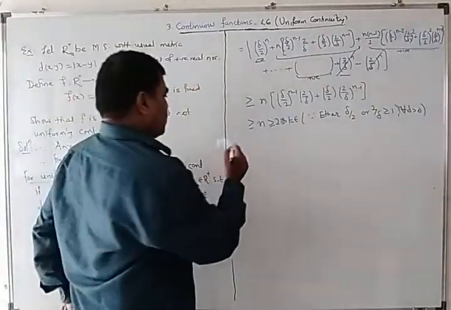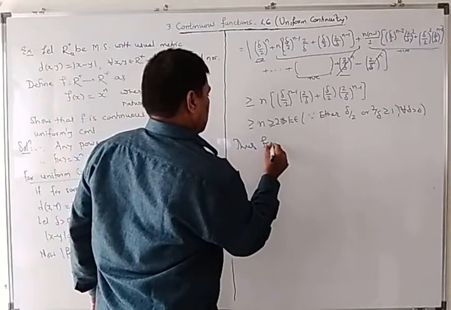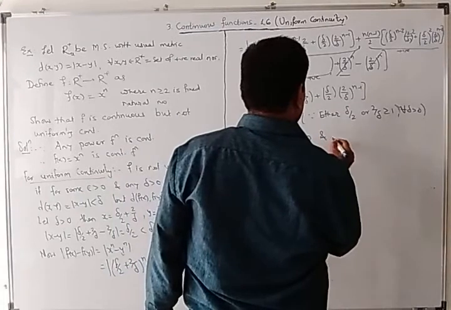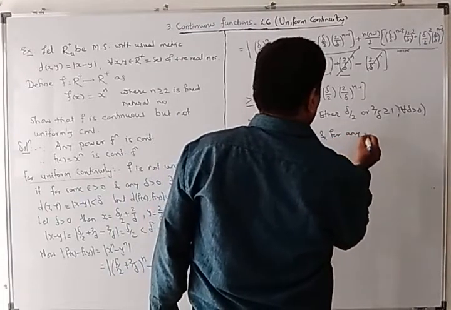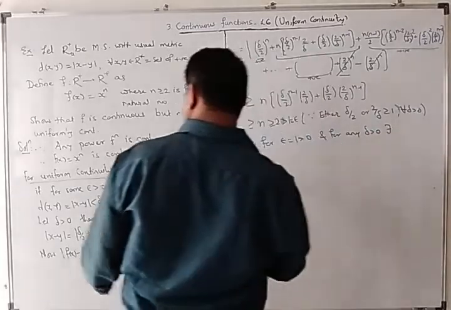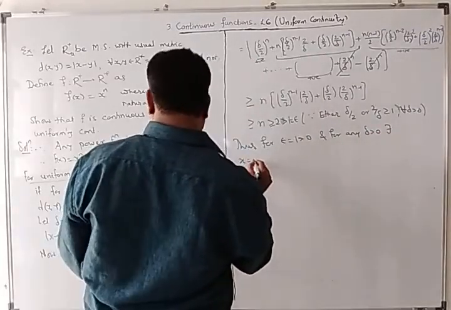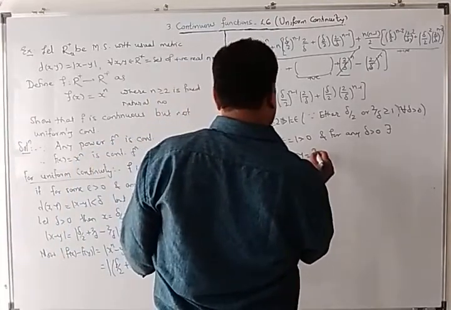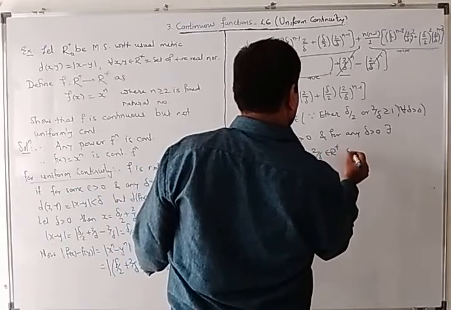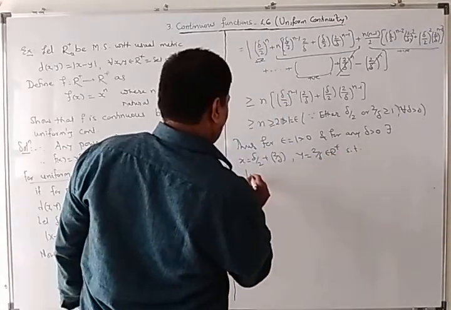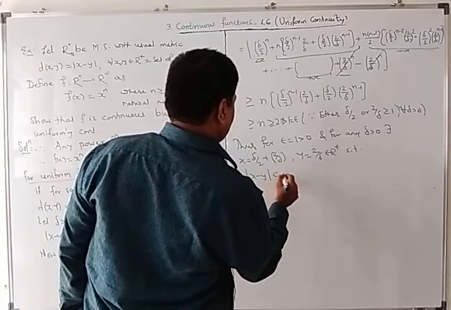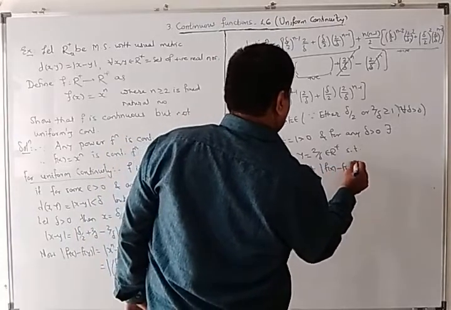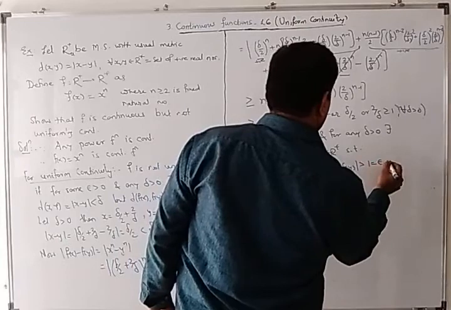Okay, thus for epsilon equal to 1 greater than 0, and any delta greater than 0, there exist x equal to delta by 2 plus 2 by delta, y equal to 2 by delta, belonging to R plus, such that mod of x minus y is less than delta, but mod of fx minus fy is greater than 1, equal to epsilon.